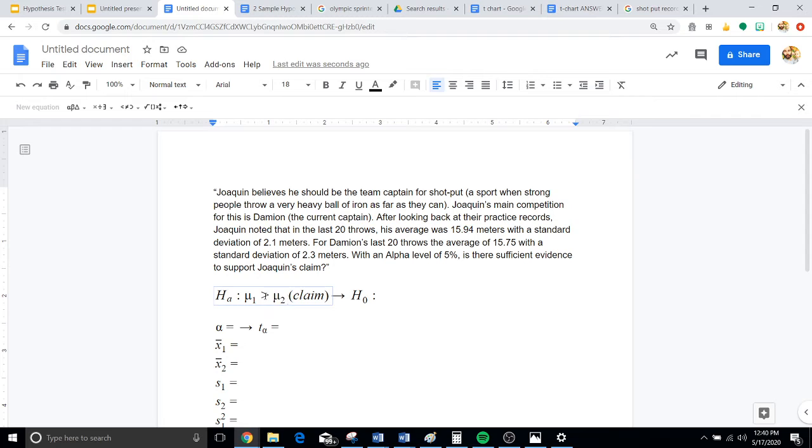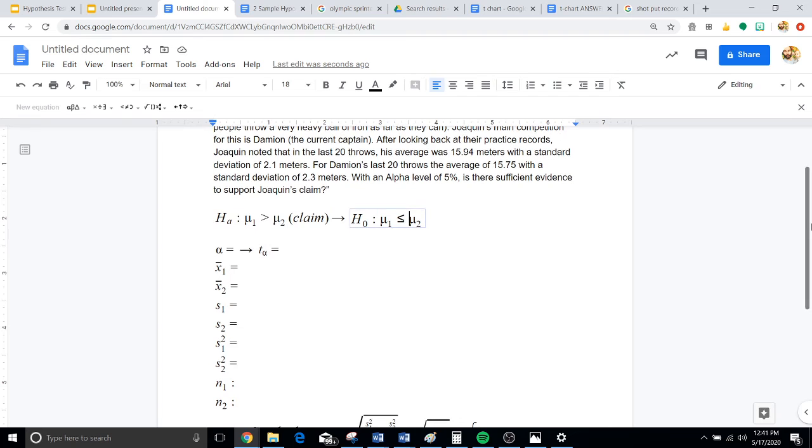Now, the opposite to this, again, we just need to flip the sign and put a line under it. So we'll do that. We'll say mu 1 is less than or equal to mu 2. All right, we have our two hypotheses. We know that the first one is our claim because this is what Joaquin is claiming. This is, of course, its opposite over here. So if we can reject this one, we can support this one. Now we need to find out if we can reject it.